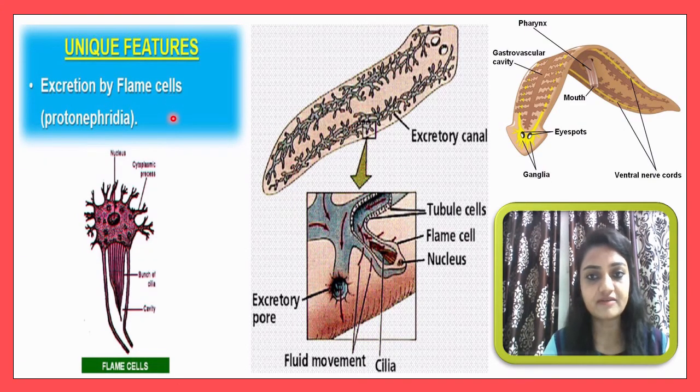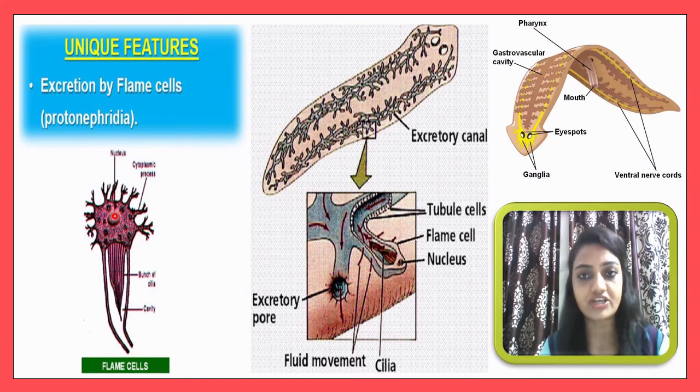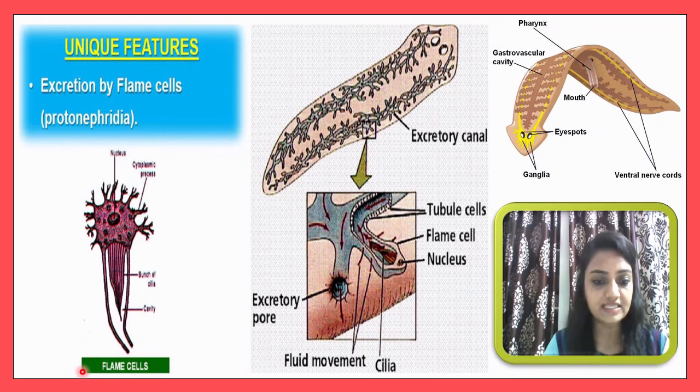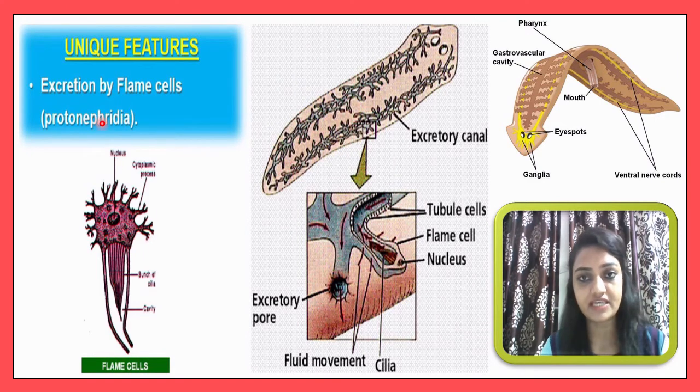There are very special kinds of cells present, also called protonephridia. And here you can see the diagram of a flame cell, which will act as an excretory organ in this kind of organism. So here you can see this cell structure. This is considered a flame cell, and that will act as protonephridia, which will act as an excretory organ.